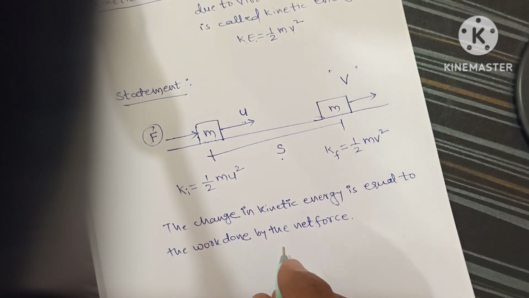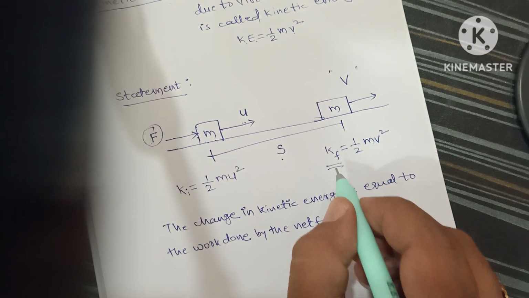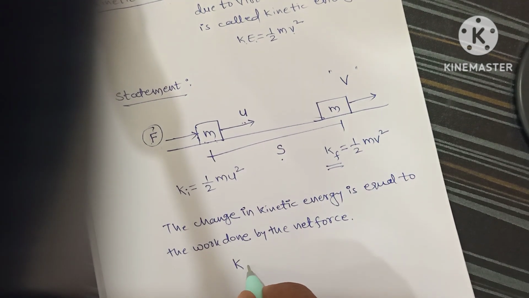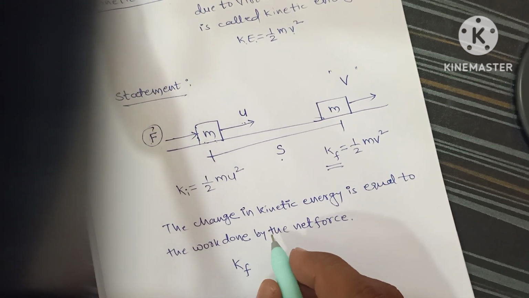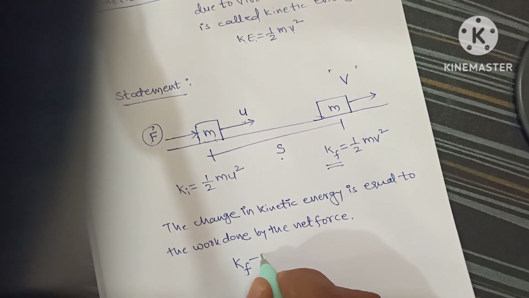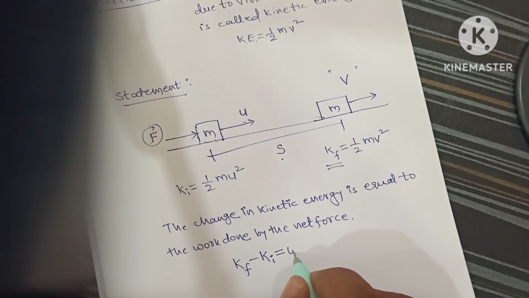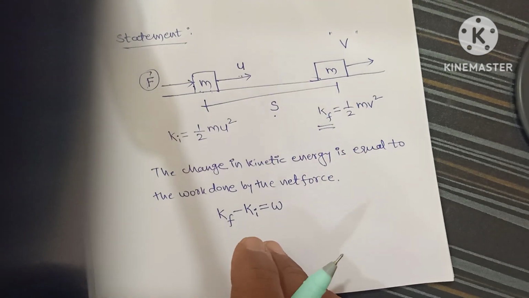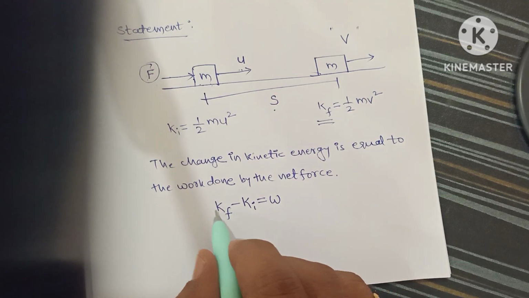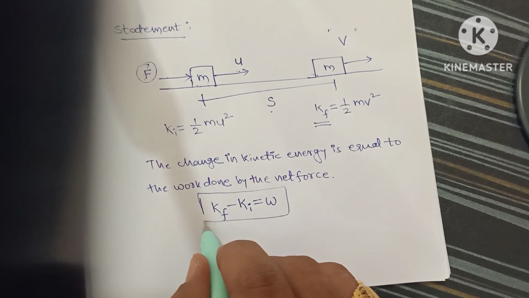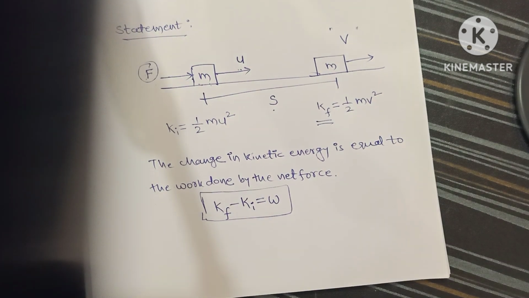Okay, now change in kinetic energy means we take the final kinetic energy Kf, and from this we subtract the initial kinetic energy Ki. So Kf minus Ki, according to the statement, is equal to W. That is the statement for work energy theorem. Now we need to prove it. Okay, let us prove this statement.